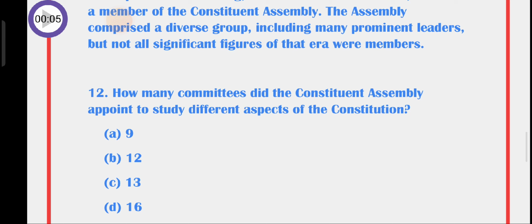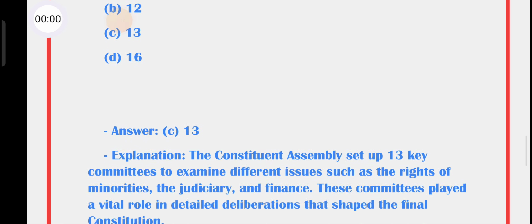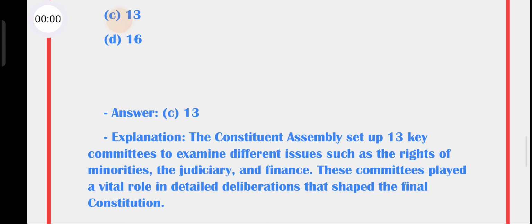Question number 12. How many committees did the Constituent Assembly appoint to study different aspects of the Constitution? A. 9, B. 12, C. 13, D. 16. The answer is C. 13. The Constituent Assembly set up 13 key committees to examine different issues such as the rights of minorities, the judiciary, and finance. These committees played a vital role in detailed deliberations that shaped the final constitution.